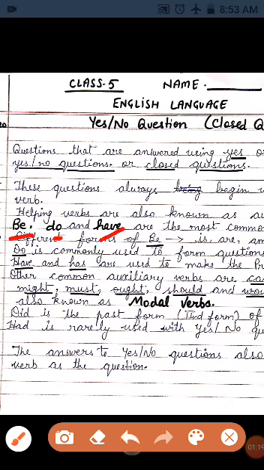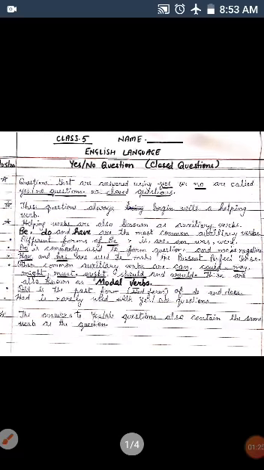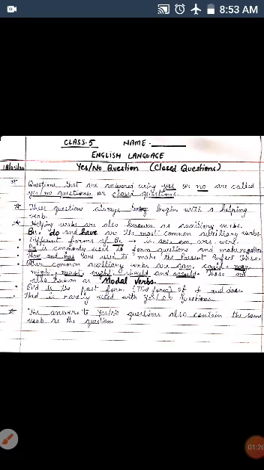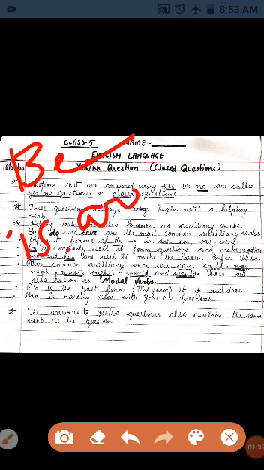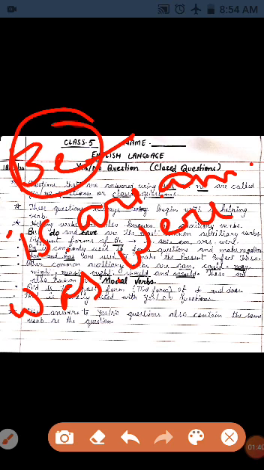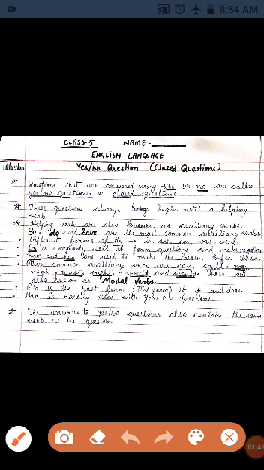Be, do and have are the most common auxiliary verbs, and the different forms of be are is, are, am, was and were. These are the forms of be. Let's talk about some helping verbs like has and have.